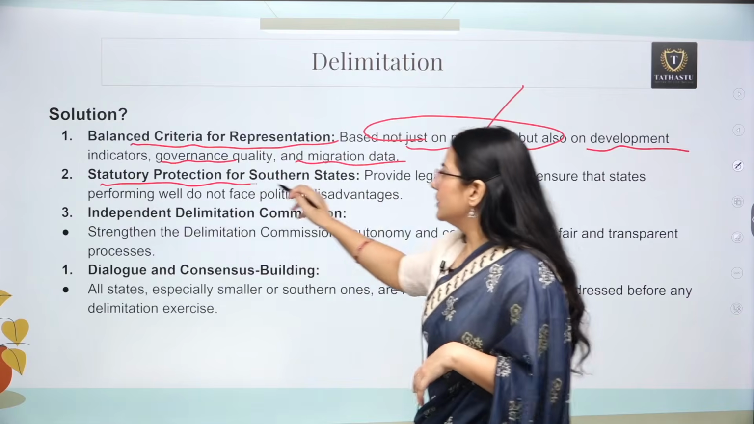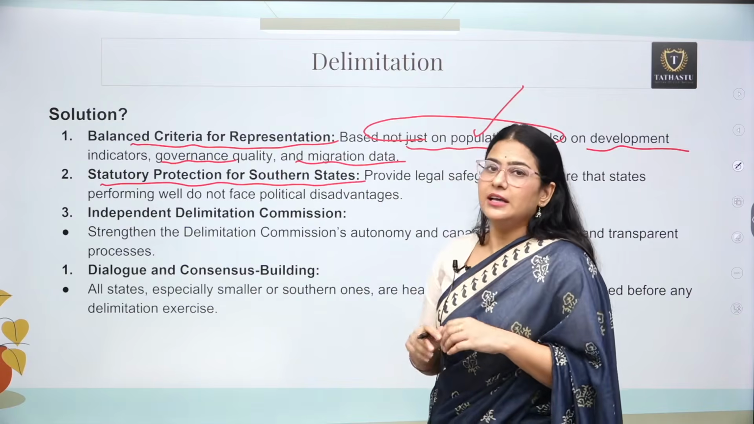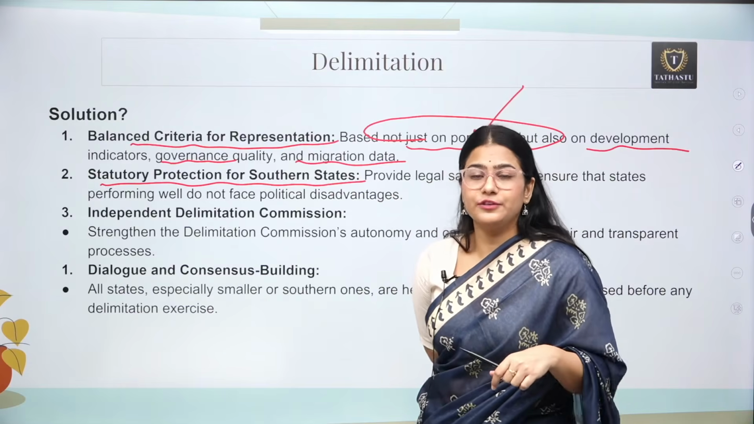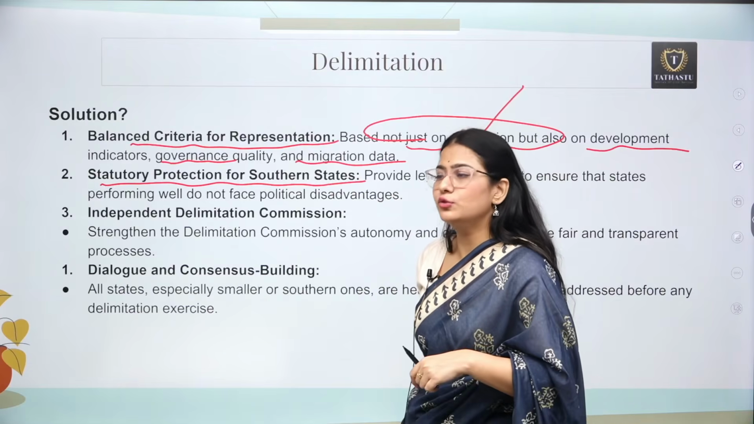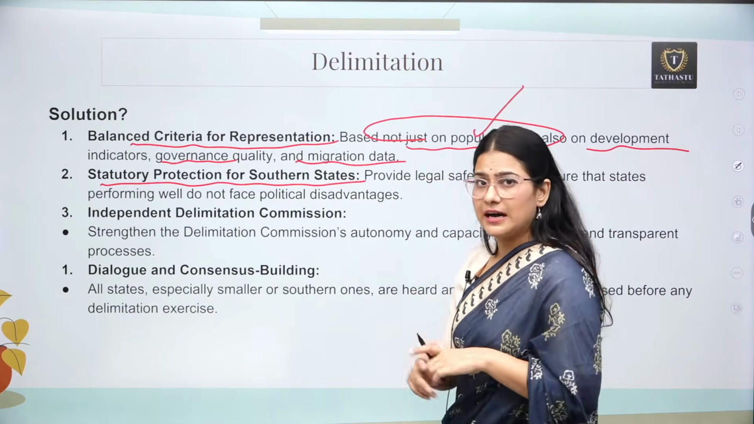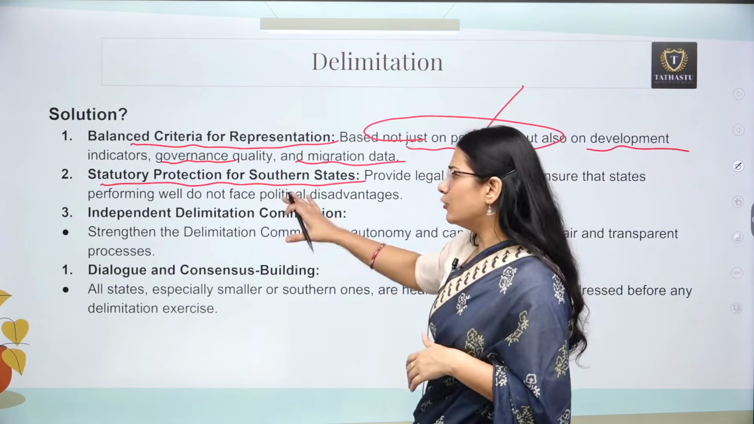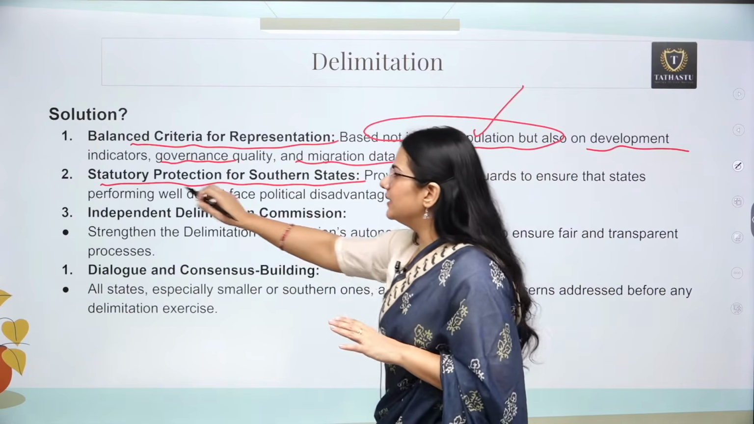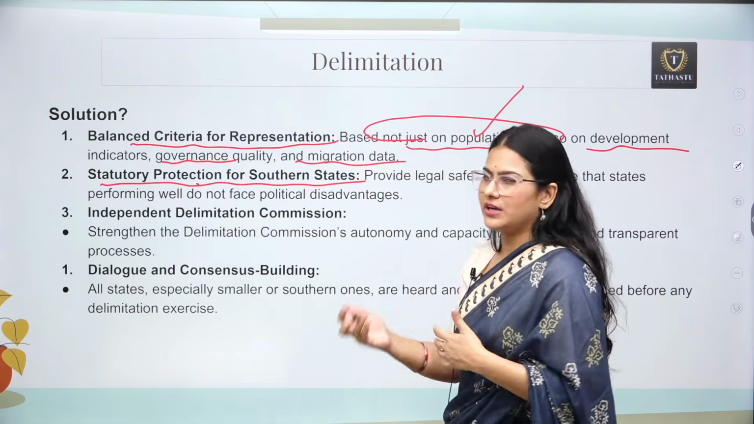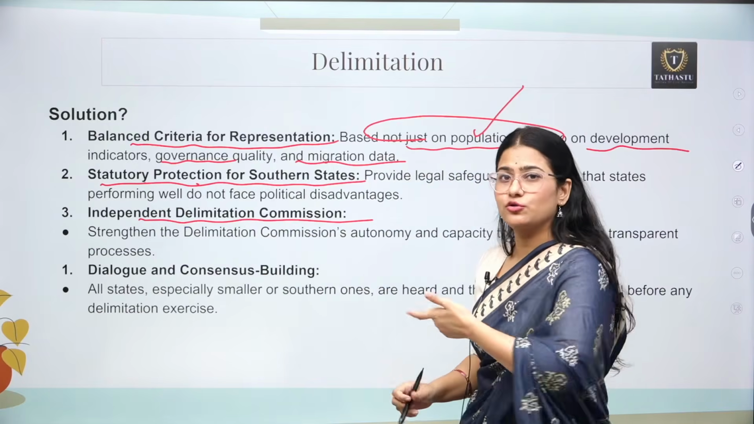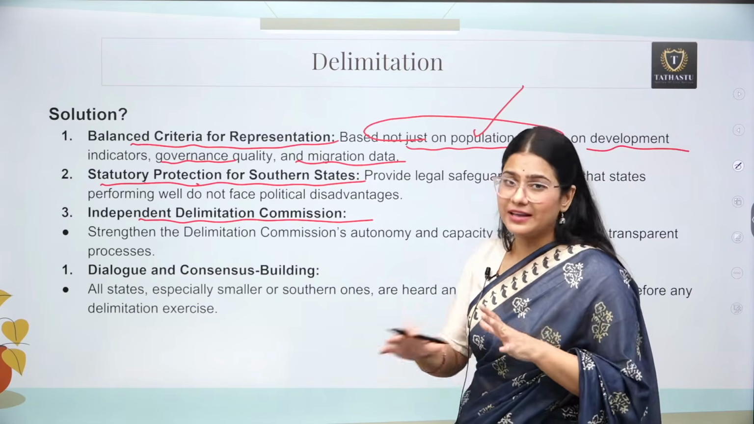Other than that, statutory protection for certain states: if the southern states are going to fear again and again that we are actually doing good when it comes to population control, but this might act to our disadvantage, then to pacify them, we can actually give them statutory protection. Other than that, we can have an independent delimitation commission, so that the process of delimitation is very, very fair.